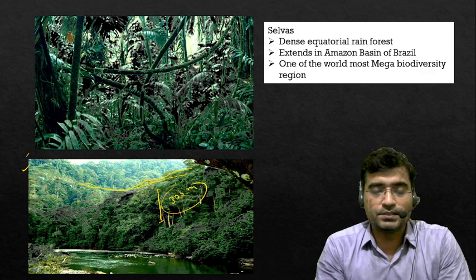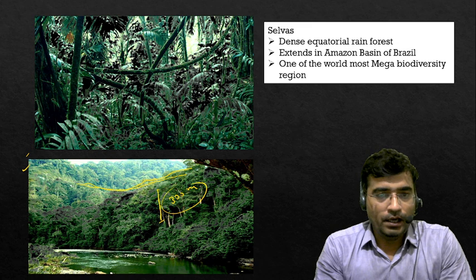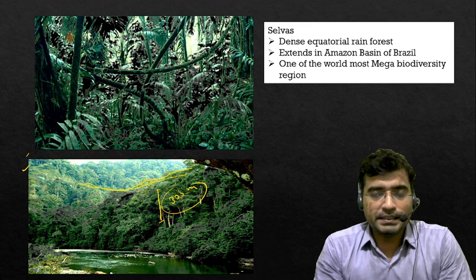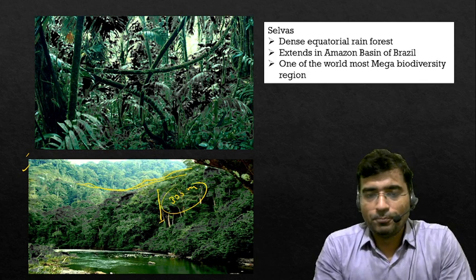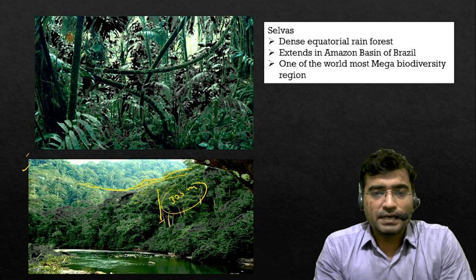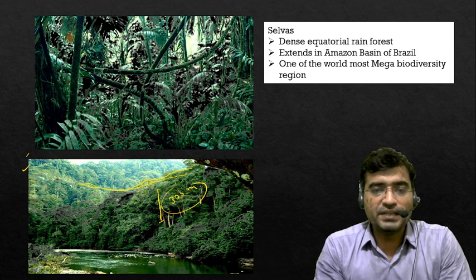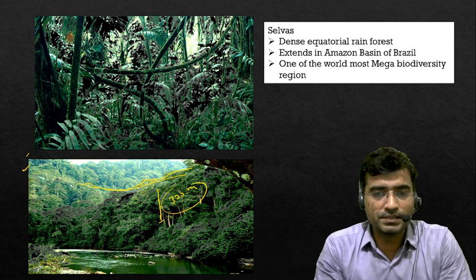So this makes it one of the densest forests in the world, and such a forest protects our biodiversity and provides an immense amount of oxygen, which, you know very well, is essential for our existence. So that is the Selvas region.